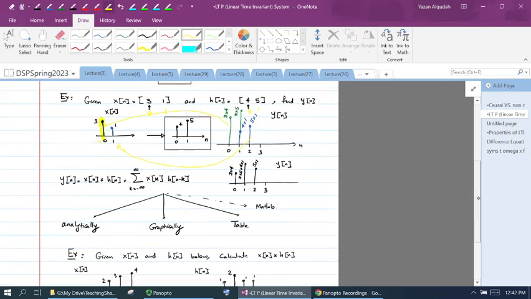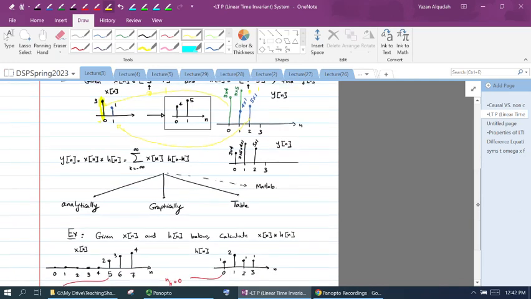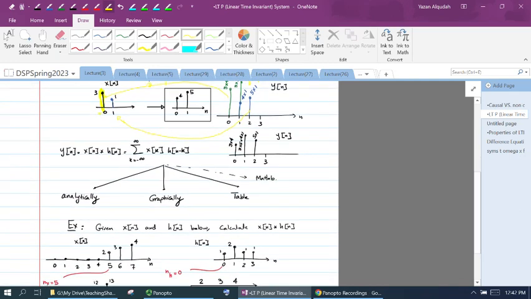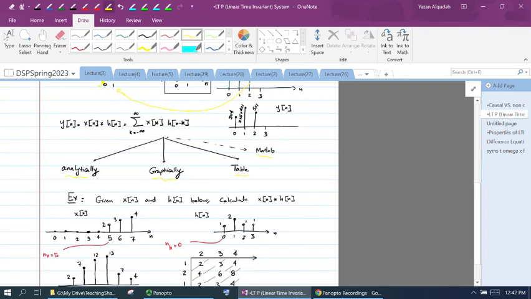Now, how do we evaluate this convolution? We can evaluate the convolution analytically, graphically, using a table method, or using computer programs such as MATLAB. So we're going to look first at the calculation of the convolution using the table method.